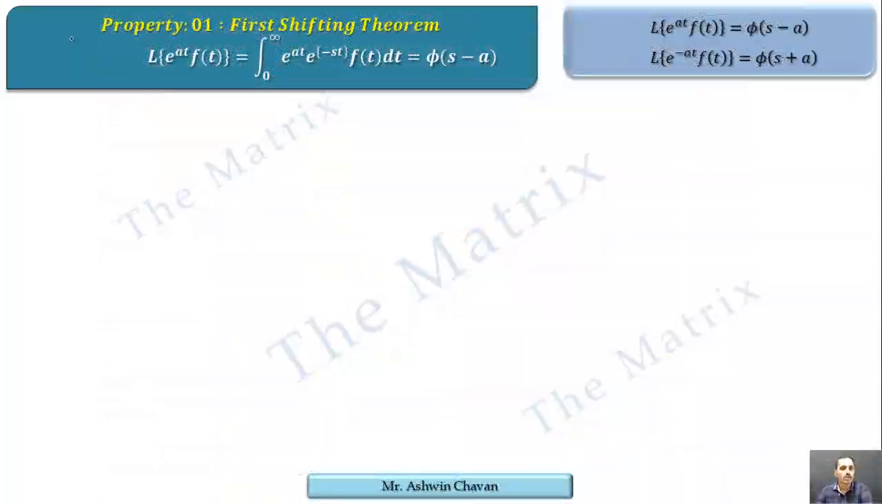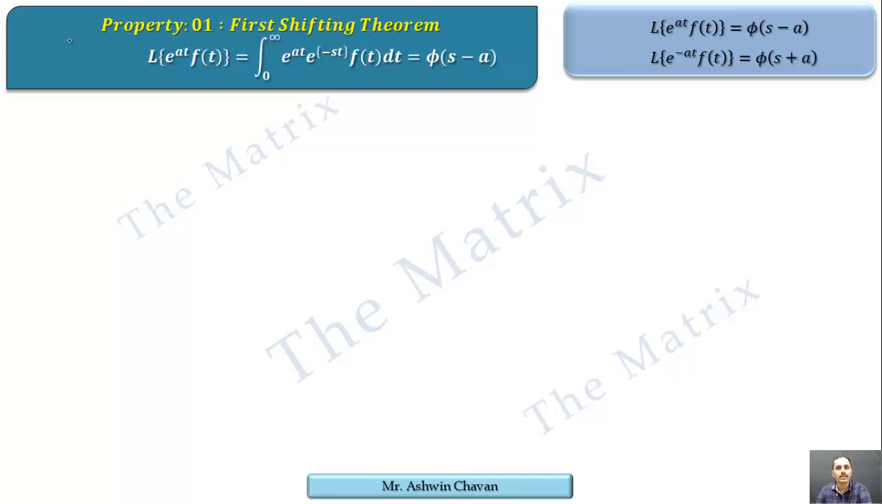Hello everyone. In the last session, we had a discussion on the definition of Laplace and then the Laplace transform of some standard functions. Now, in today's session, we are going to see the Laplace transform with some properties. This is property 1, named the first shifting theorem.